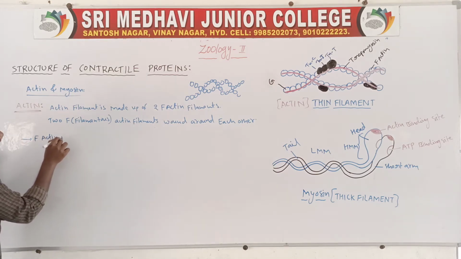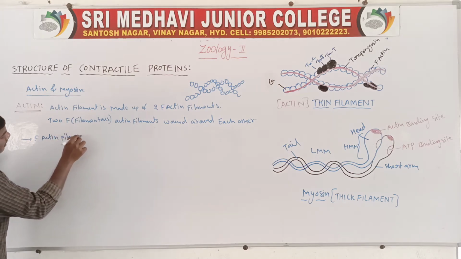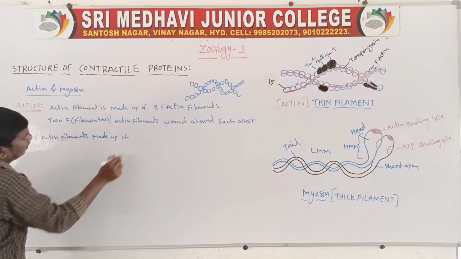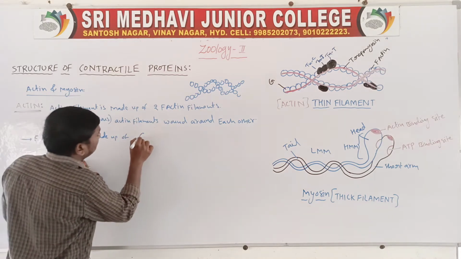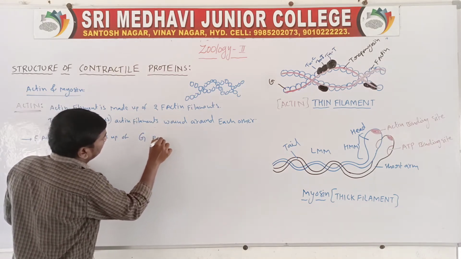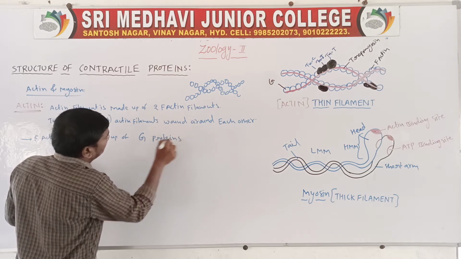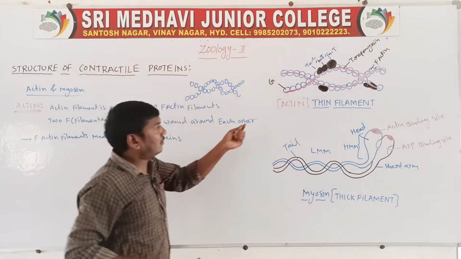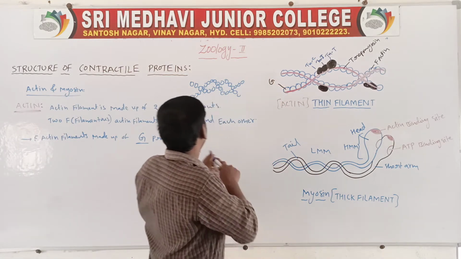Next, the F-actin filament is formed by G proteins. G means globular proteins.